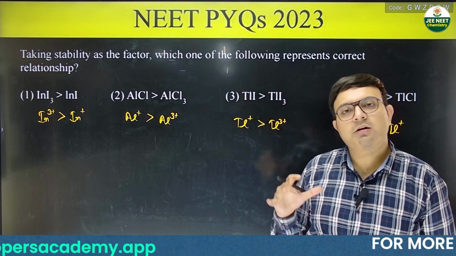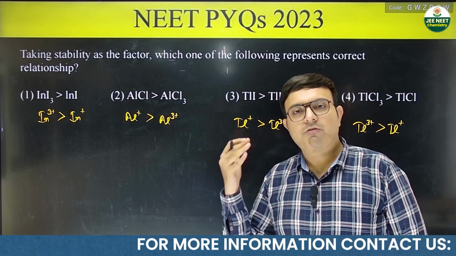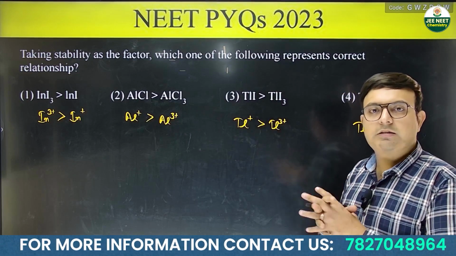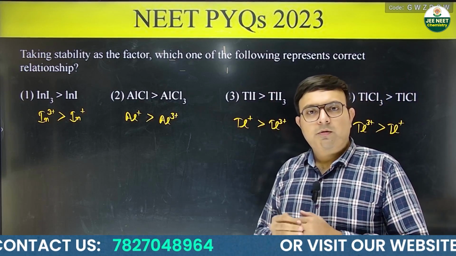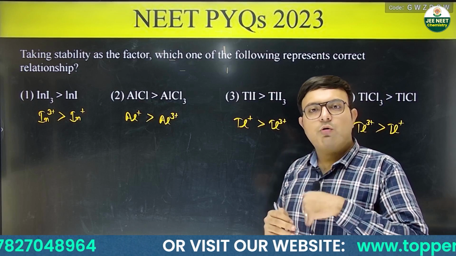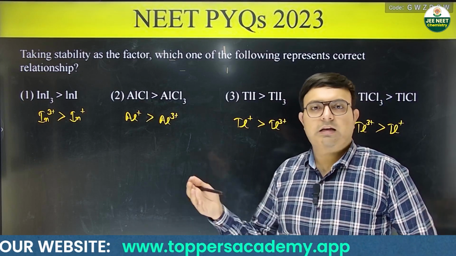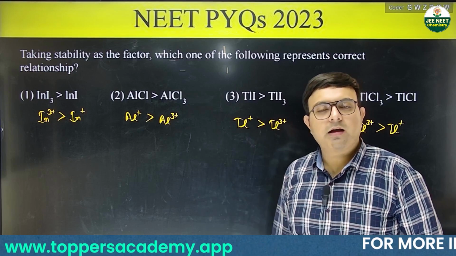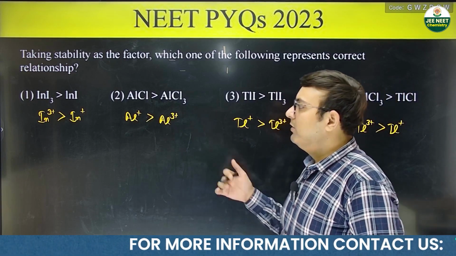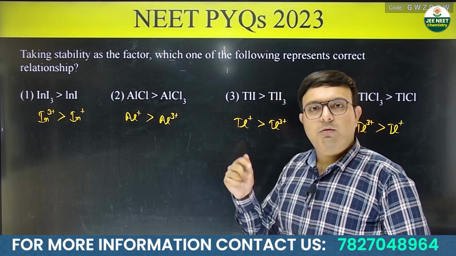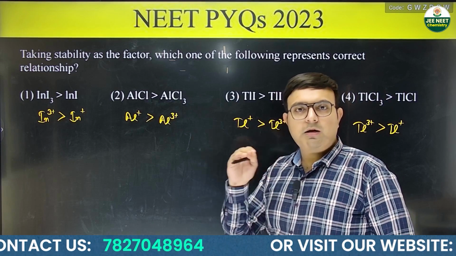Now this question can be solved by using the methodology of inert pair effect. You should remember what is inert pair effect. Inert pair effect says going down the group, the stability of lower oxidation state becomes more, because the s electrons are unable to take part in the reaction. S electrons will not be able to participate in the reaction. So the lower oxidation state will become more stable, but in the case of only your bottom atoms.